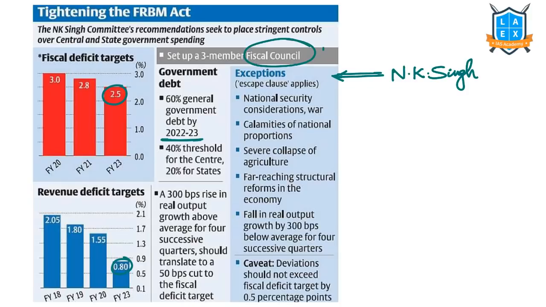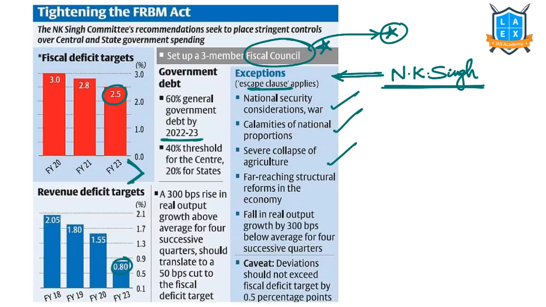And there is this council which is recommended by the N.K. Singh Committee, that's called Fiscal Council. This Fiscal Council's objective is to oversee the spending of the government. Now, what is this escape clause? Escape clause is to deviate from these targets under exceptional circumstances. What are these exceptional circumstances? National security, calamities of national proportions, severe collapse of agriculture, far-reaching structural reforms in the country, and fall in the real GDP output ratio of 300 basis points.